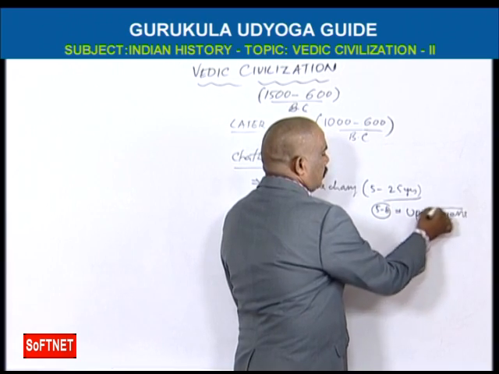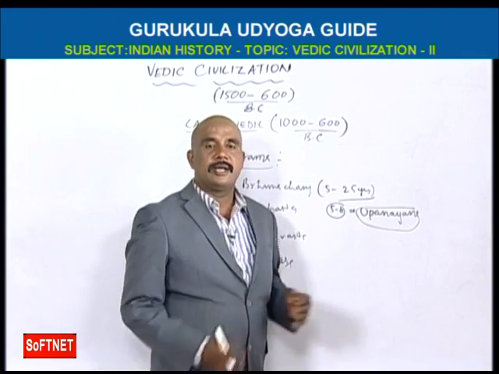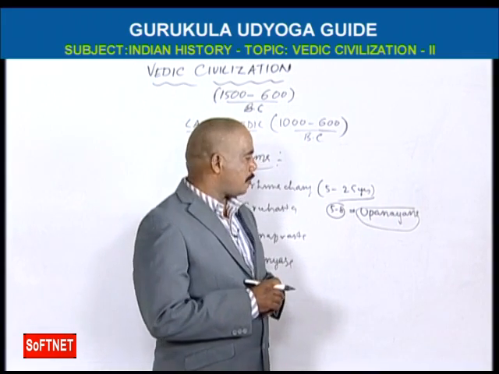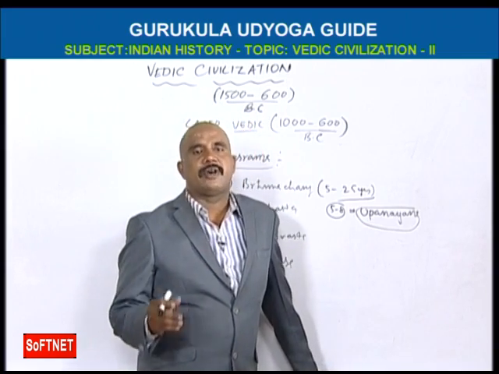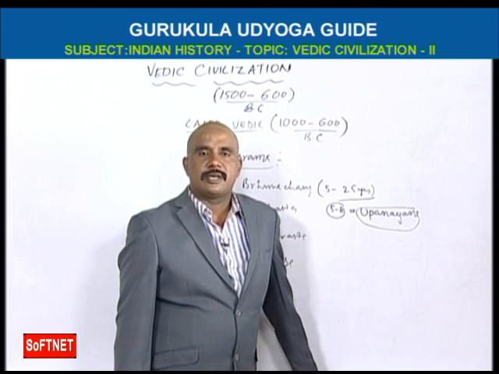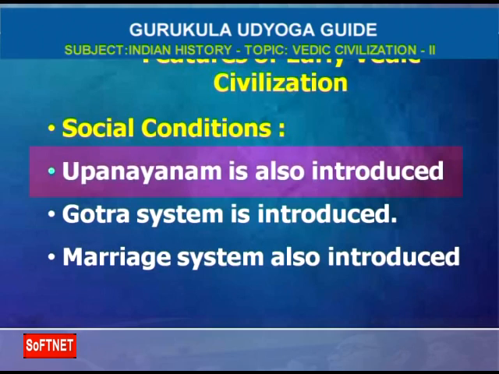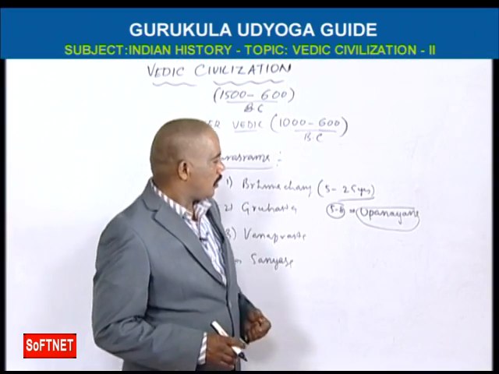Upanayana means, in the 3 varnas, Brahmana, Kshatriya, Vaishya, the Gayatri thread will be worn by the children of these varnas.